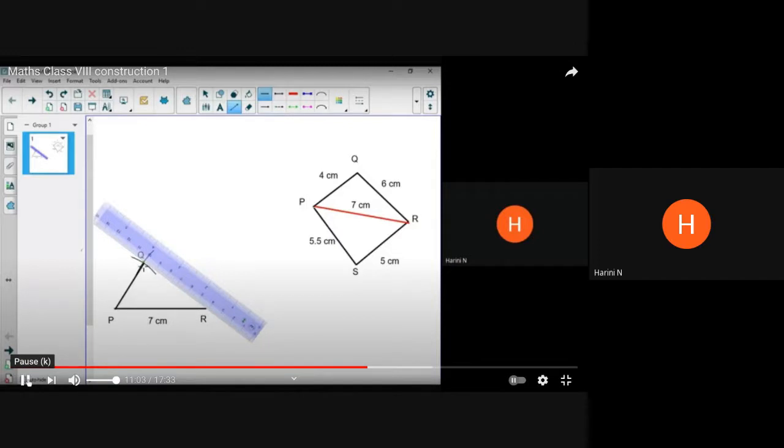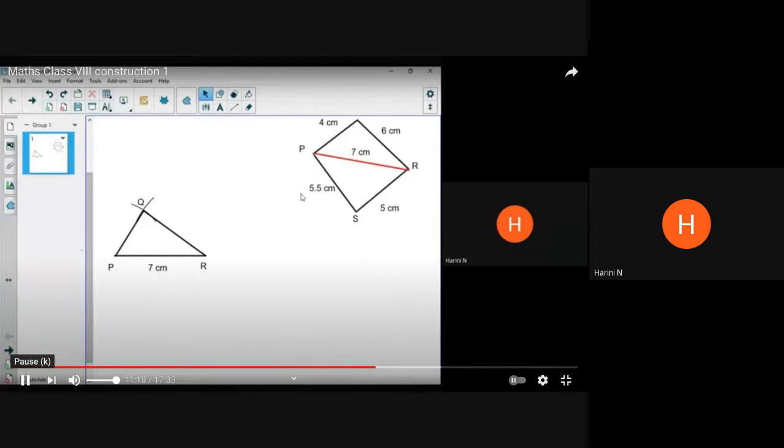And join from your Q to R. Then you can remove your scale. So your triangle PQR is ready, right? So now we will scroll down a little. We have to bring the second triangle now. The same procedure. Bring down your scale first.